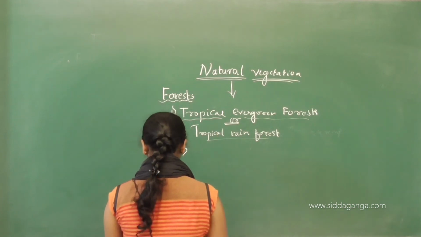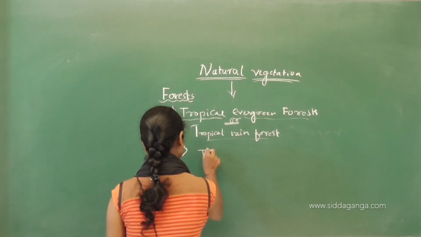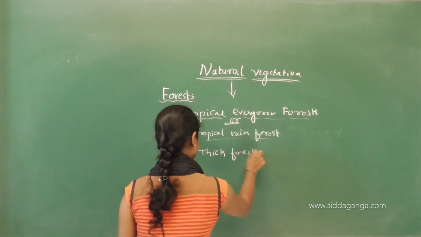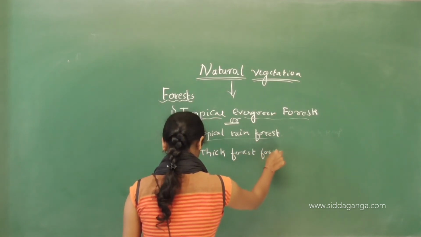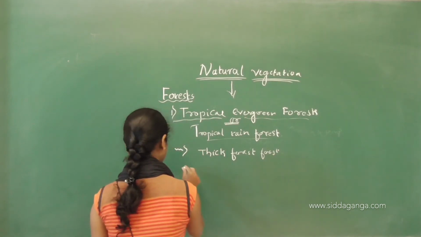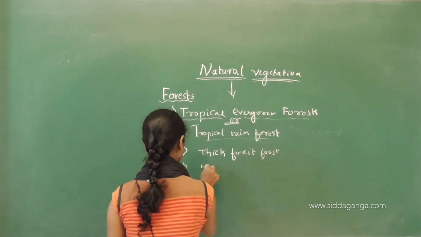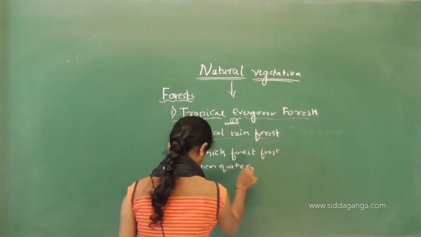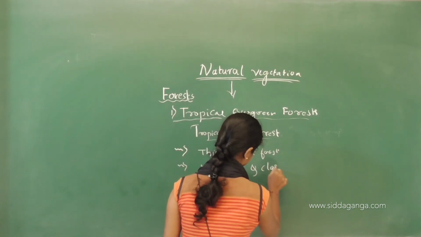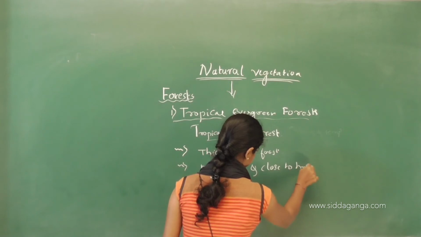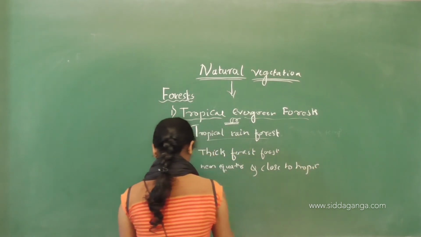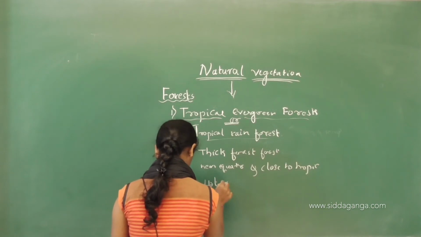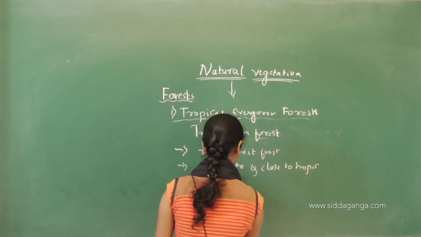These tropical evergreen forests are thick forests that occur in the region near the equator and close to the tropic, and these regions are hot and receive heavy rainfall.